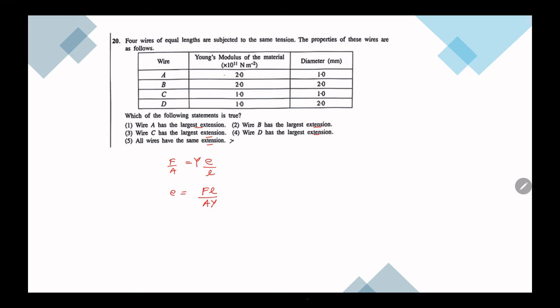Here they mention equal length subject to the same tension. F and L constant. Then E is proportional to 1 over A Y. So if extension should be large, the product of these two should be low. The product is 2, here the product is 4, here the product is 1, here the product is 2. So the answer would be C. C has the largest extension.